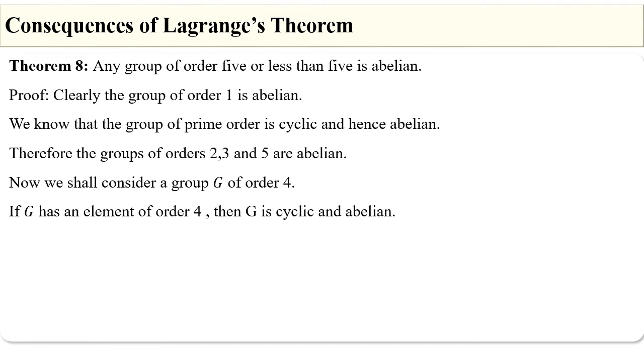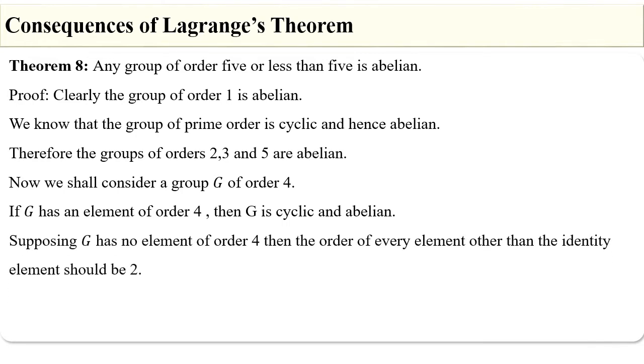To prove that the group G of order 4 is abelian. That is, if G has an element of order 4, then G is cyclic and abelian. Suppose the group G has no element of order 4. Then the order of every element other than the identity element should be 2, because the order of an element always divides the order of the group.